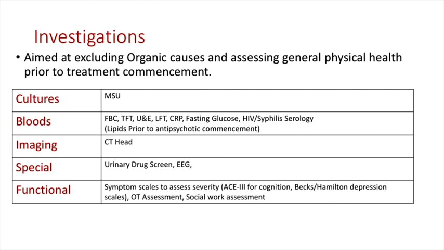Blood test, we do a full set because before commencing treatment we want to have a baseline set of bloods. However, things that can affect the mental state are electrolyte imbalances, thyroid, inflammation from infection, so we'll do a CRP, hyper or hypoglycemia. Tertiary syphilis can also cause psychotic illnesses. And we'd also like to do lipids prior to commencing any antipsychotic treatment, as a lot of the medications have metabolic side effects.